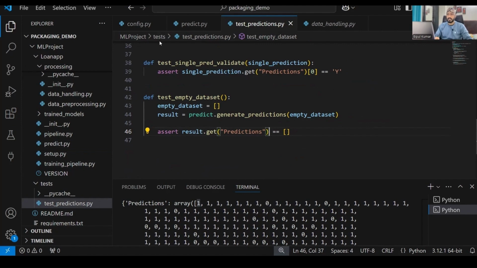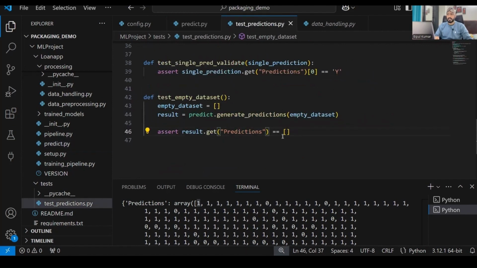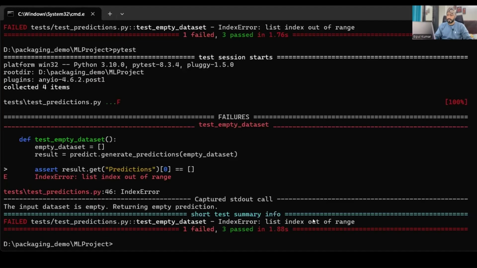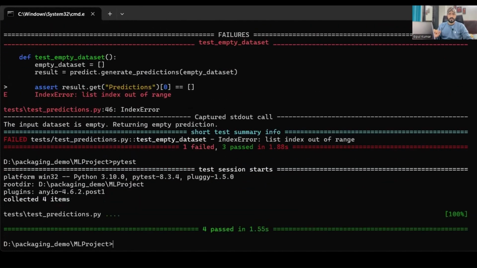Now again let's check, because we are returning a square bracket over here. So here also I am comparing a square bracket, so I should not take index 0, right? Now again check it. All right, so all tests passed now. Okay, that's looking cool. Now next what we can do? So next what case we need to check?